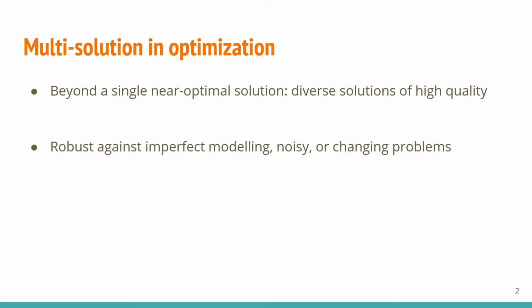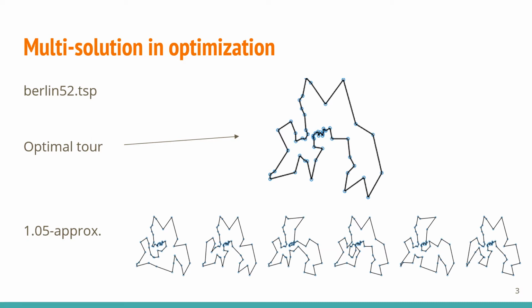Having multiple solutions provides insurance against imperfect modeling of the problems due to prohibitive complexity or unpredicted changes, which are very common in applications. For example, imagine you need to travel to a set of locations at a minimal cost. You get the optimal tour from an off-the-shelf solver along with a bunch of 1.05 approximation tours as backups. Now imagine some routes become unusable due to some unexpected reasons, maybe traffic jams or accidents. You need a quick change of plan, but you don't want to spend more resources computing new tours. These backups would provide alternatives at only a small compromise in cost.